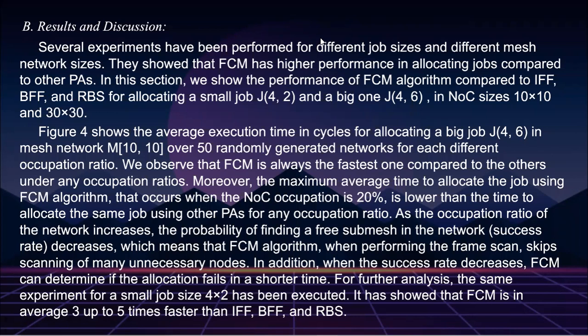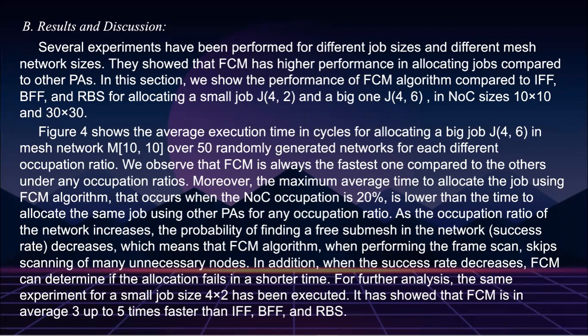Next we are going to see figure 4, which shows the average execution time in cycles for allocating a big job J 4,6 in mesh network M 10 into 10 over 50 randomly generated networks for each different occupation ratio. Observe that FCM is always the fastest one compared to the others under any occupation ratio.